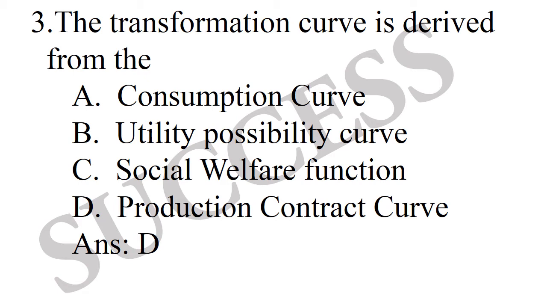Consumption curve is the locus of points showing the consumption bundles of a consumer chosen at various levels of income. Utility possibility curve is the graph showing the highest amount of utility a person can attain given each utility level of other persons in the society. Social welfare function is the level of welfare in an economy or society expressed as a function of economic variables.